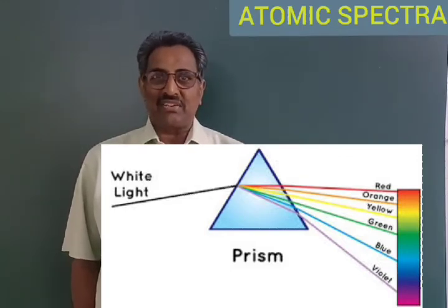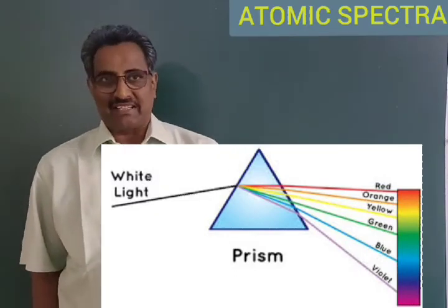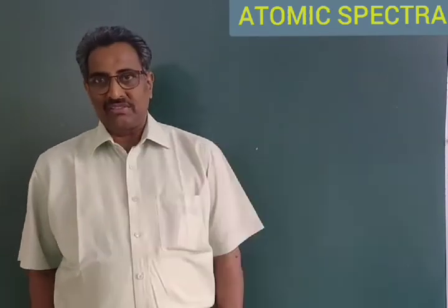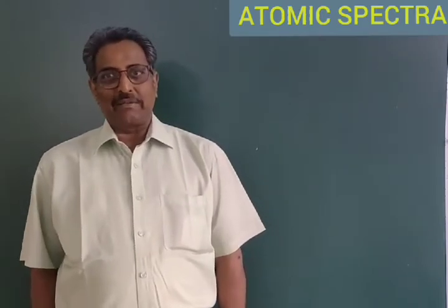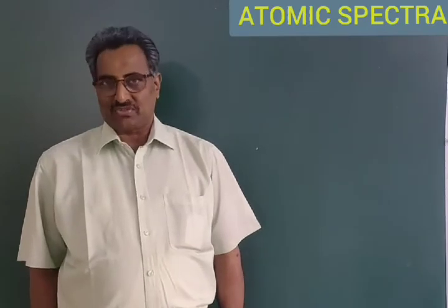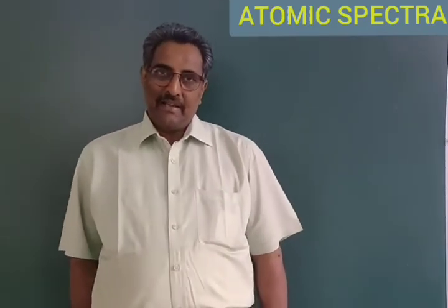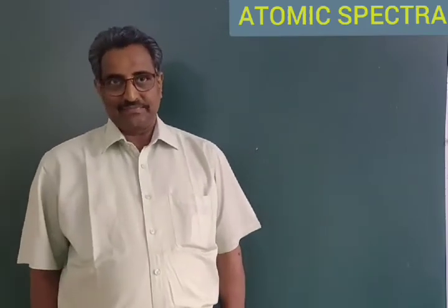Because of that, the constituent frequencies of these radiations will be separated out, and these radiations can be observed through a microscope in the spectroscope. A microscope is arranged to observe the refracted radiations.